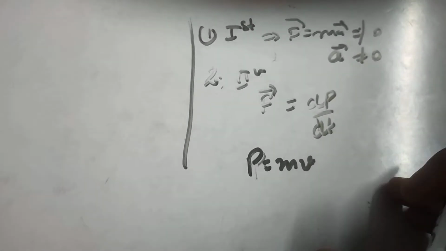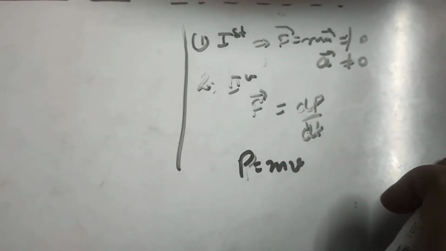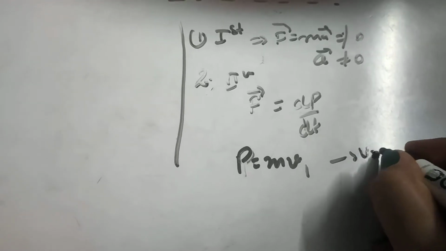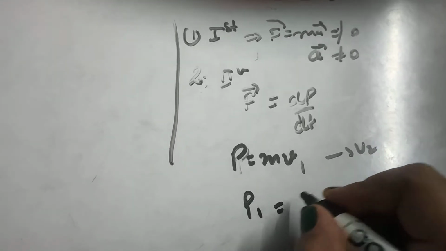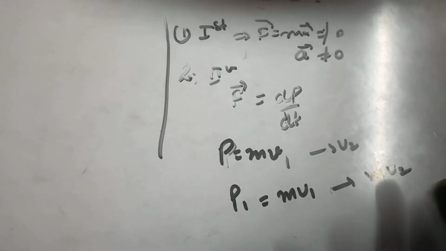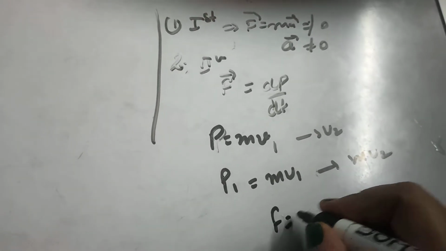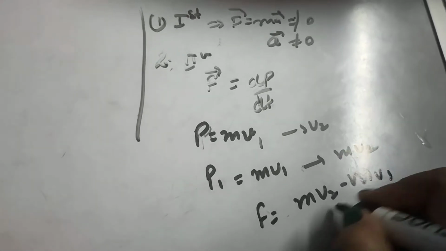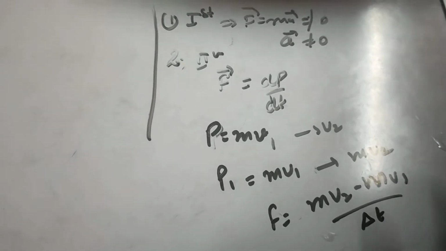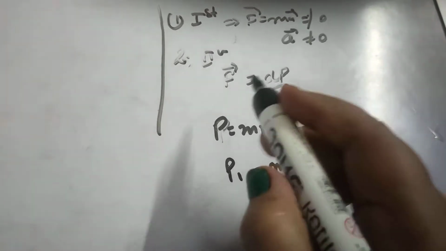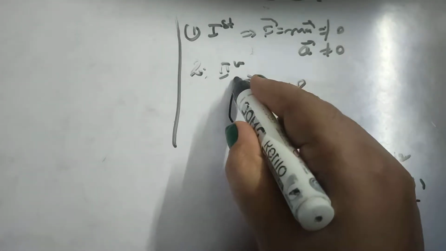Now change in momentum means when we apply some force, the velocity of the body will change from, suppose, v1 to v2. In that case, the momentum will change from mv1 to mv2 in a particular time. So F is equal to (mv2 minus mv1) upon delta t, or t, whatever the time we have taken. So according to Newton's second law of motion, force is equal to rate of change of momentum.